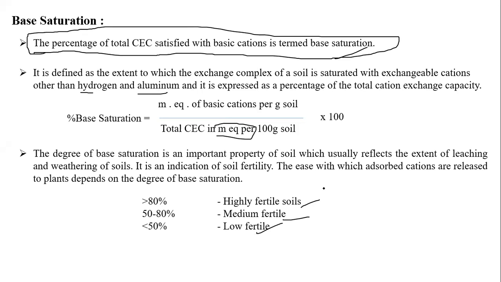that aliquot. Or sometimes, in the TNAU method, we saturate the soil with ammonium acetate. We filter that one, and then we give alcohol washings. We will use some 40% alcohol. We will do alcohol washings. Then what we will do? We will collect up to chloride. We will remove all the chloride.